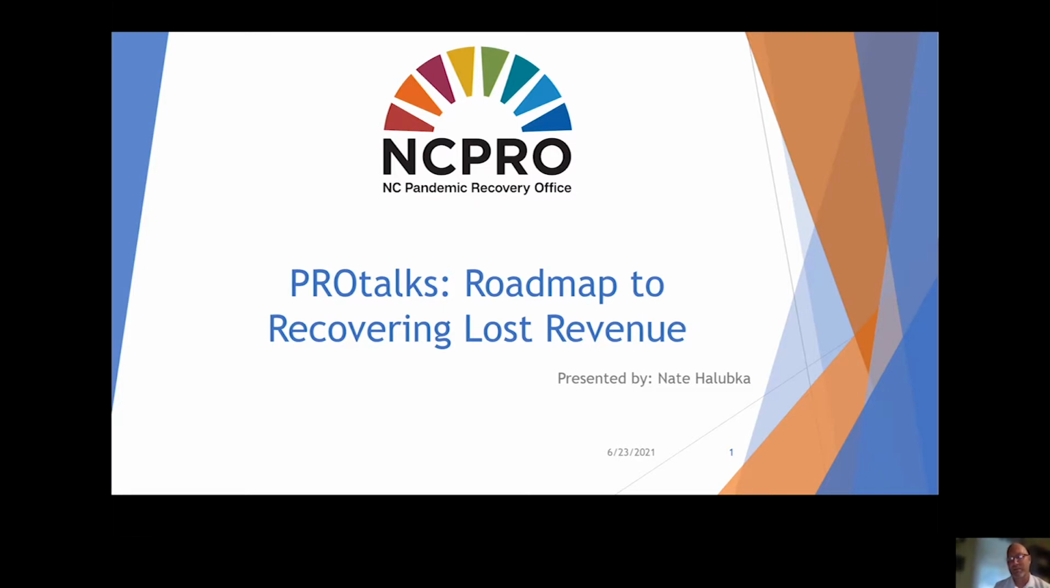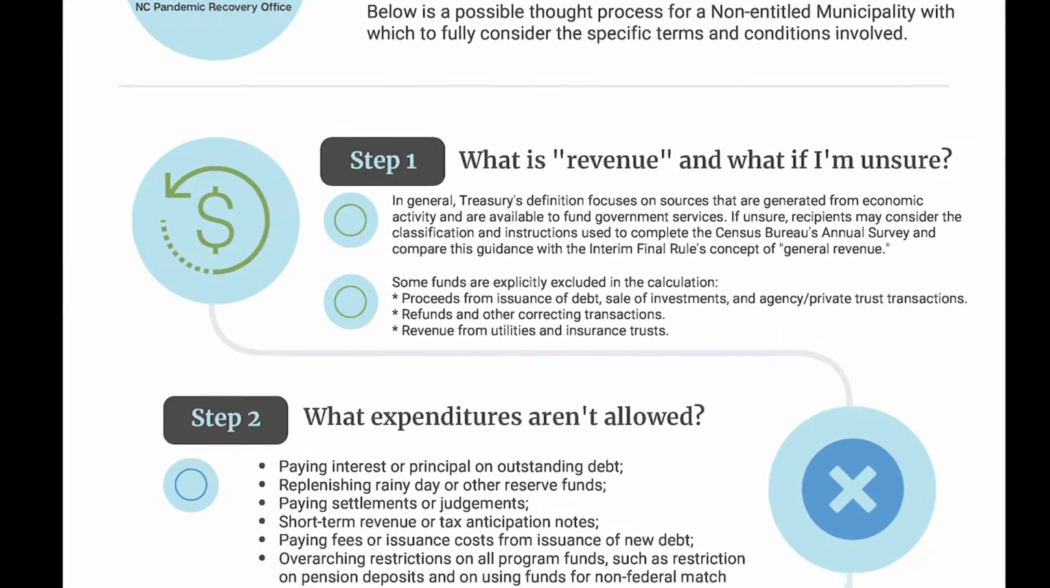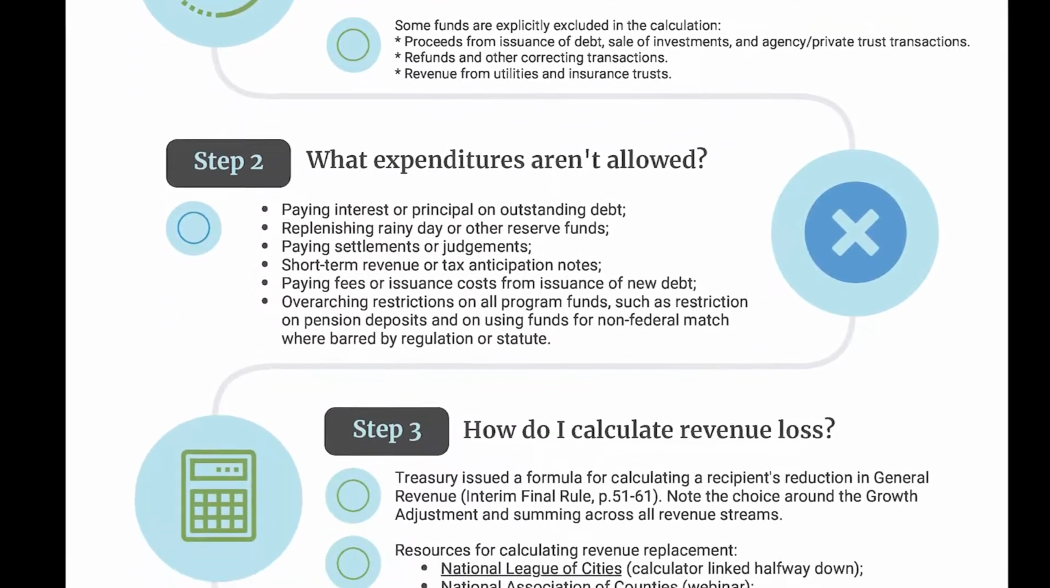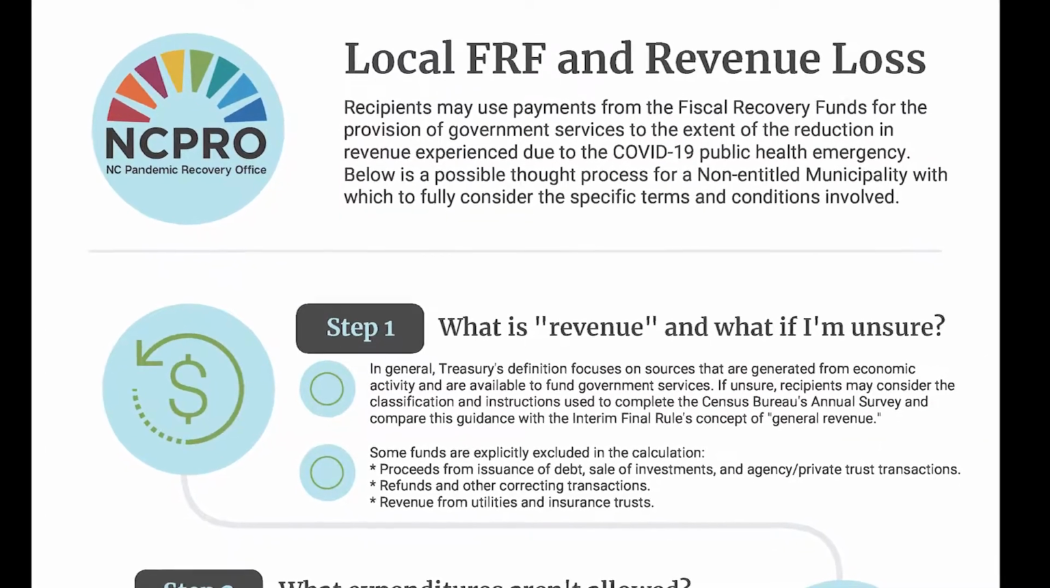And in this particular PROtalk, what we're going to be given is the roadmap to recovering lost revenue. So this actually builds on a last presentation that we had. In that one, we talked about the NEUs' major categories that they can actually spend their funds on. And like we said in that one, we were getting a lot of questions about revenue loss. So in this particular one, we're going to give a little bit deeper dive into revenue loss. There really is kind of a linear process that helps walk you through how you start to calculate revenue loss for your municipality.